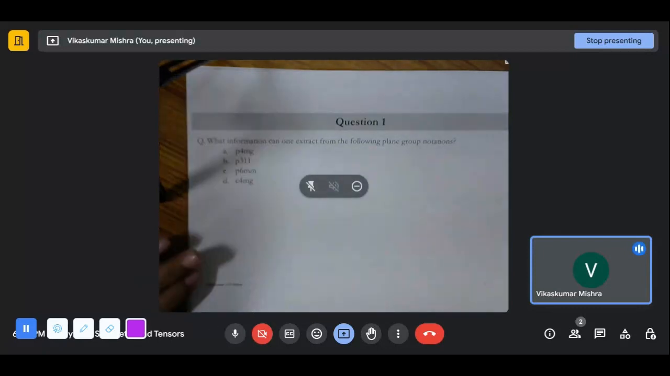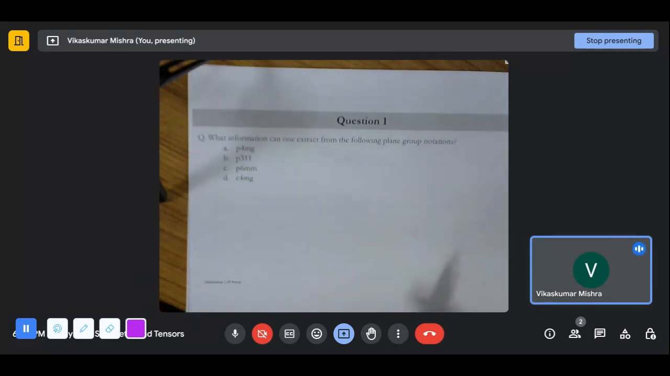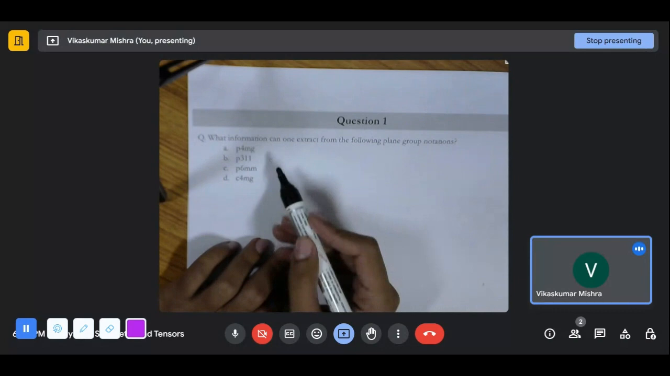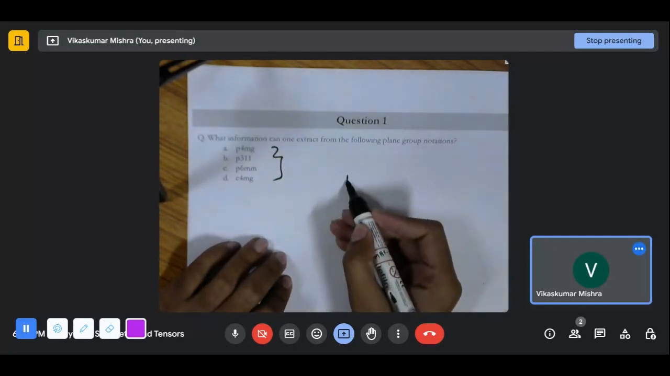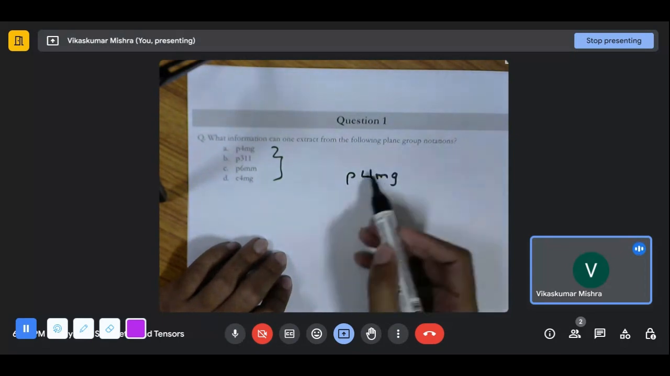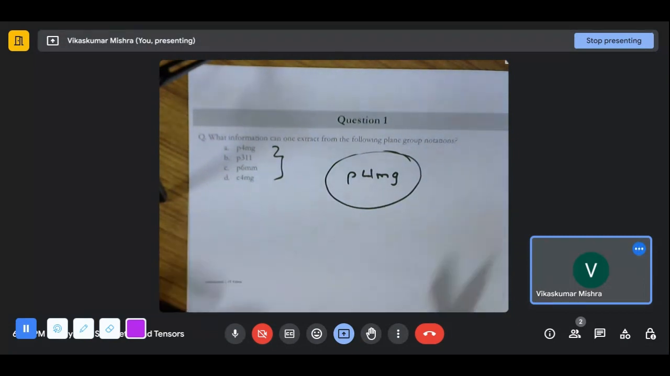So let's get started with question number one. What is question number one telling us? We have to write the information. What information can one extract from the following plane group notation? We have a total of 4 plane groups in front of us, and we need to know what information each of them is representing. Let's talk about the first one, P4MG. What are the information that I can extract just by seeing this particular notation in front of me? That is something we need to discuss.